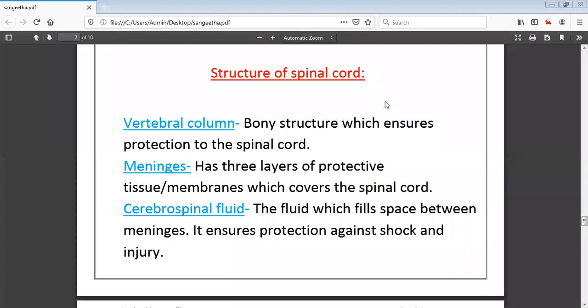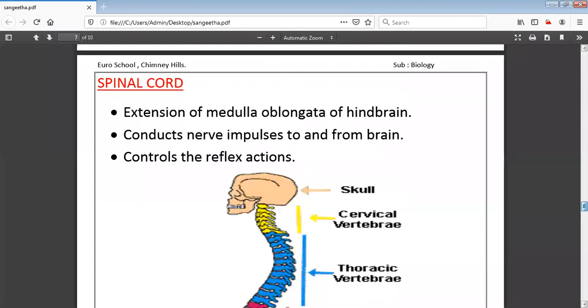In the previous class, we discussed the structure of the brain, wherein we explained the skull, meninges, right? As well as the cerebrospinal fluid. The same way here also, we will explain the structure of the spinal cord. The structure is made up of a bony structure, which protects the spinal cord completely.